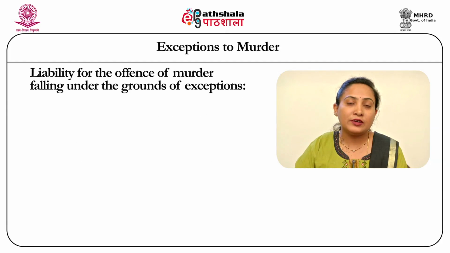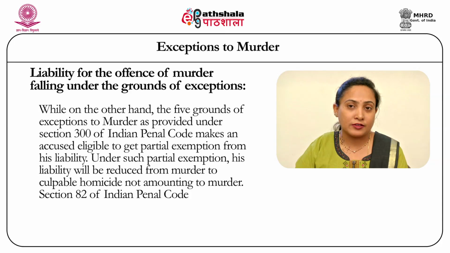Now, let's see the extent of liability for the offence of murder falling under these 5 grounds of exceptions. As earlier mentioned, if an offence of culpable homicide falls under any one of the 4 clauses that section 300 refers to, then culpable homicide becomes murder.